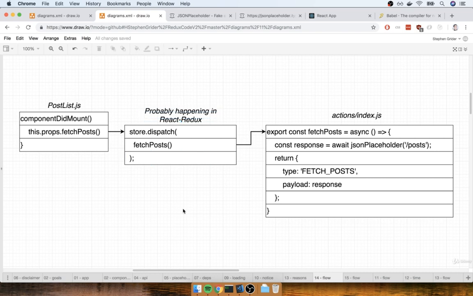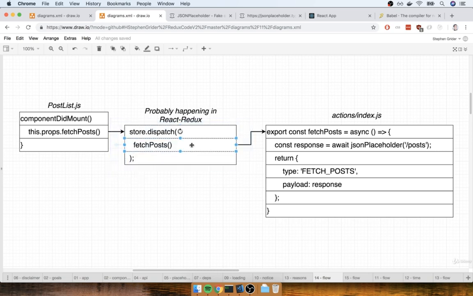Remember that anytime that we call an action creator, it returns an action, and we must take that action and send it to the dispatch function on our Redux store. And we did that manually back when we were working in that CodePen instance. But then in the last application we worked on, we introduced React Redux. And we said that React Redux is going to take our action creators when we pass them off to the connect function and kind of wrap them up. So anytime that they get called, they're going to essentially return the action and immediately forward that automatically into the dispatch function. So like I said, this step right here is probably happening somewhere inside the React Redux library.